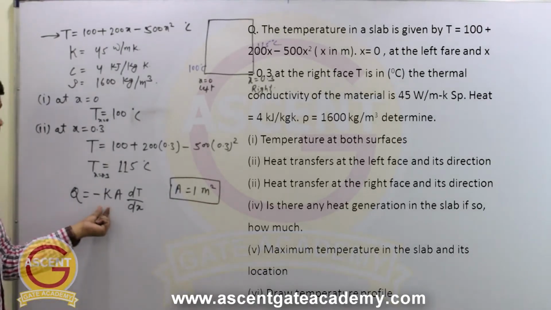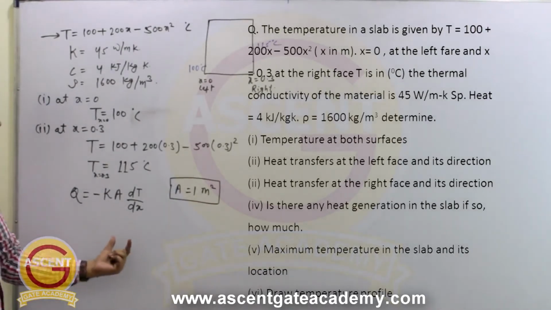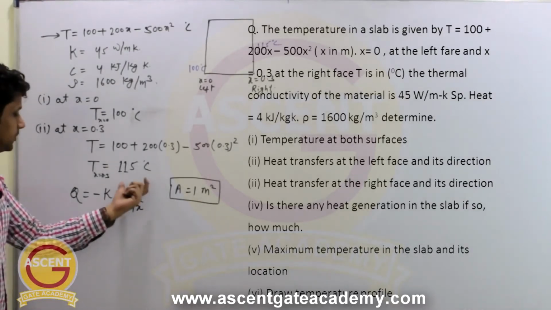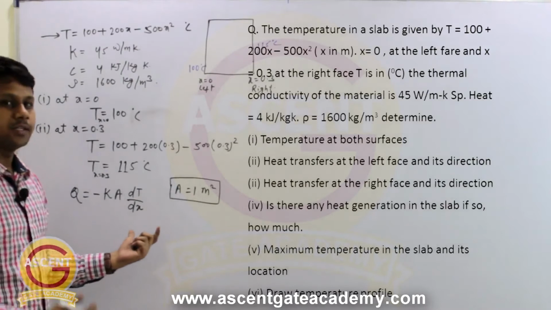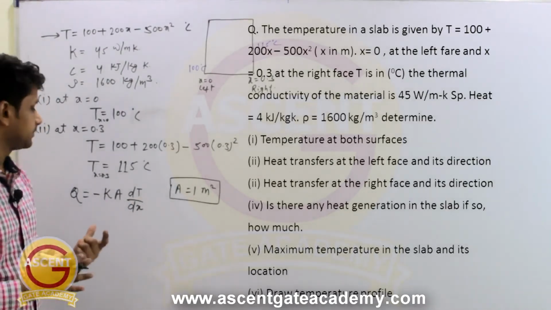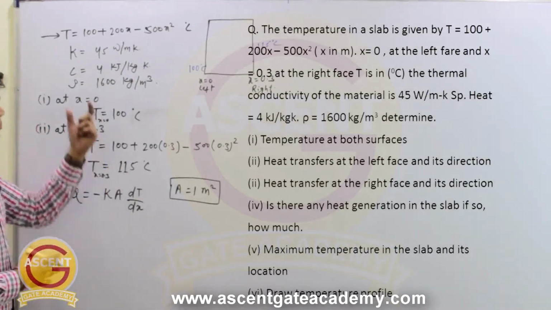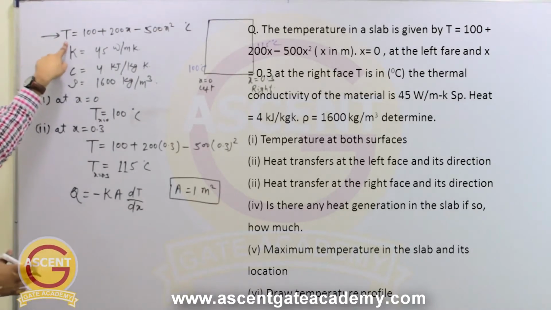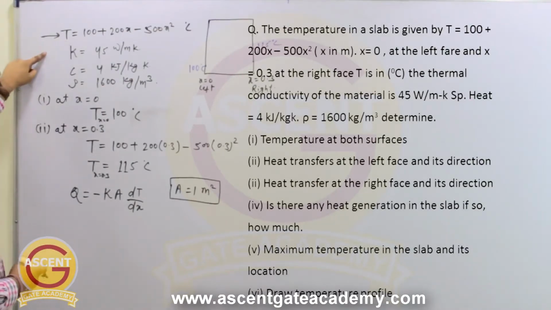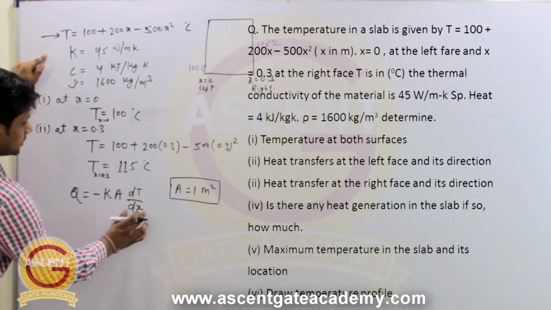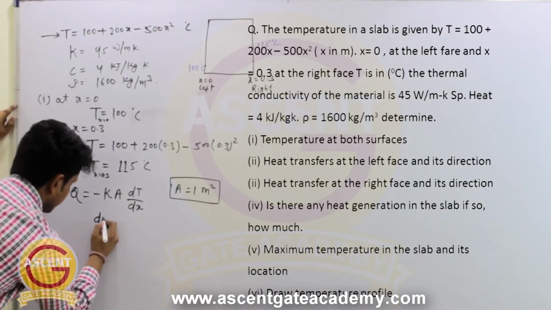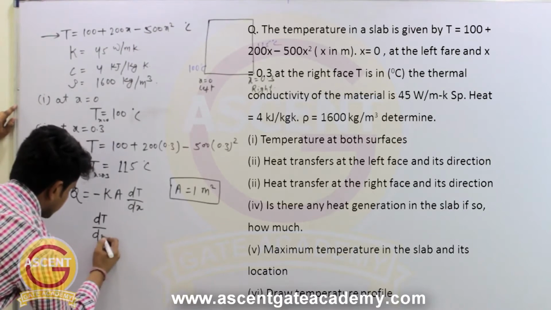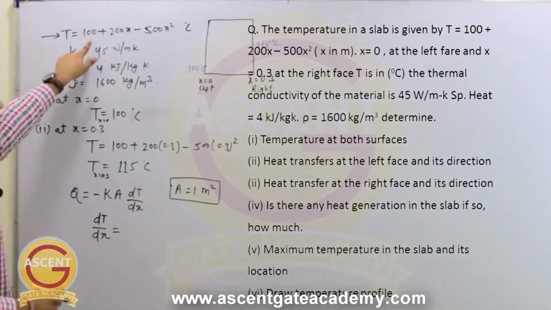So for a unit area we are calculating this heat transfer. Now this K value is given, so if we somehow can calculate this value of dt by dx for different location, then we can calculate the heat transfer for that location, right? So the equation of T is given. If you will differentiate this equation, then you will get this dt by dx value. So what will be dt by dx? So for dt by dx you have to differentiate this equation.